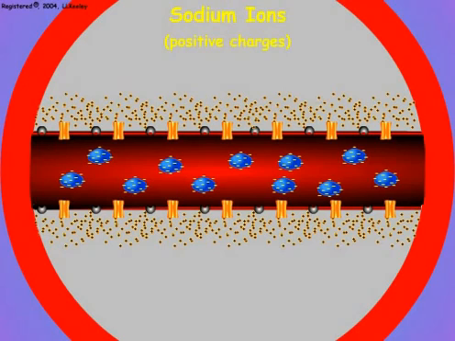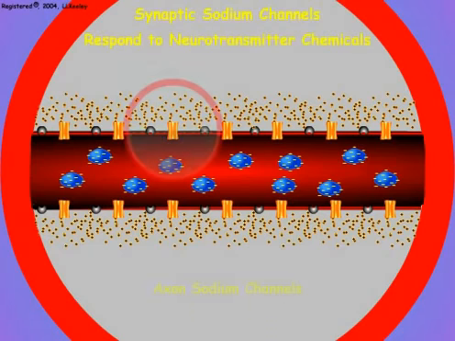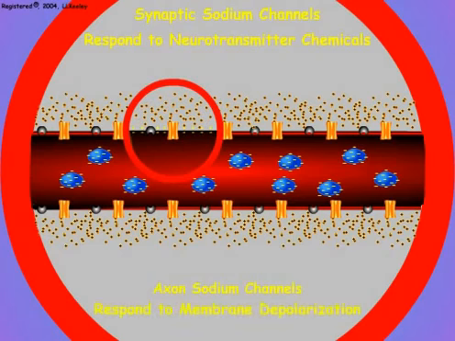Because positively charged sodium ions cannot enter the cell, the outside of the cell is positive compared to the inside, which contains many negatively charged molecules such as proteins and metabolic products. However, sodium channels that open and close to allow sodium entry are present in both the axonal and postsynaptic membranes and make the membranes electrically excitable. Synaptic sodium channels open in response to neurotransmitter chemicals. Axonal sodium channels open in response to negative depolarization on the outside of the axon membrane.